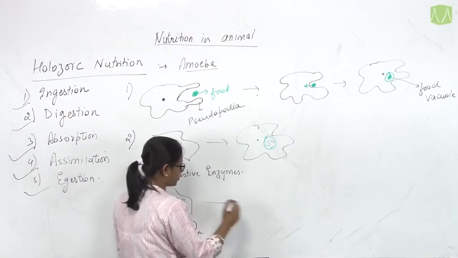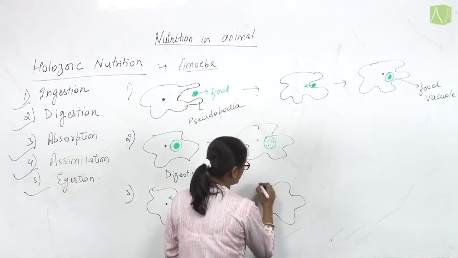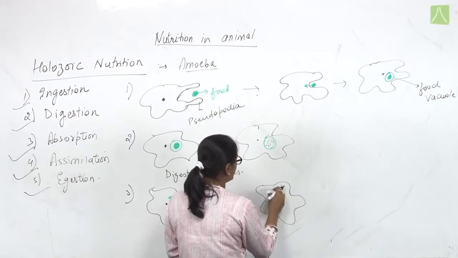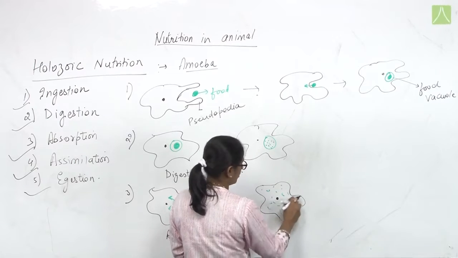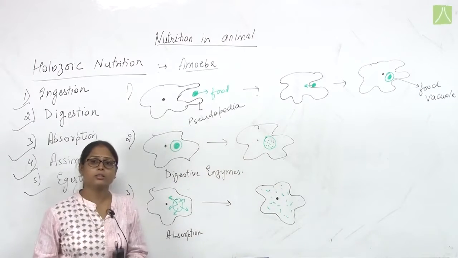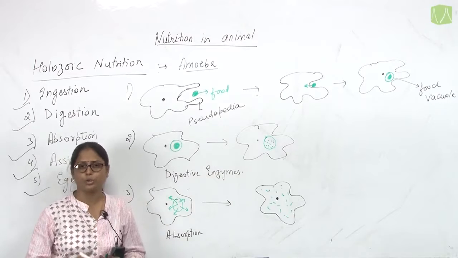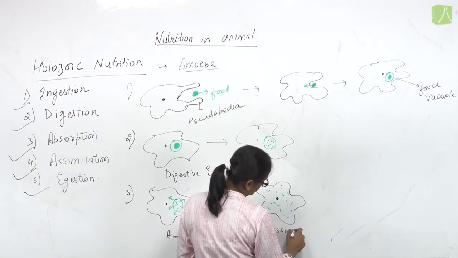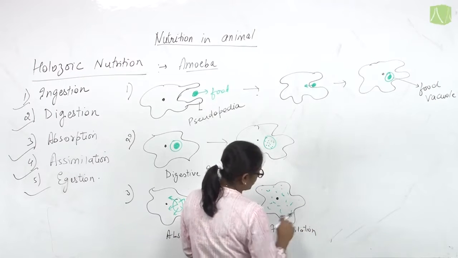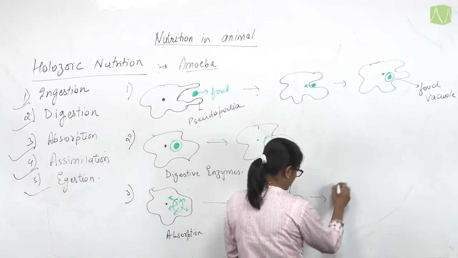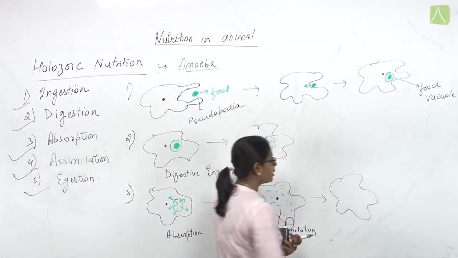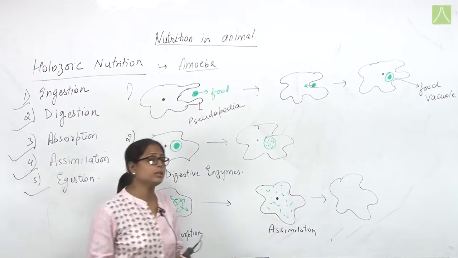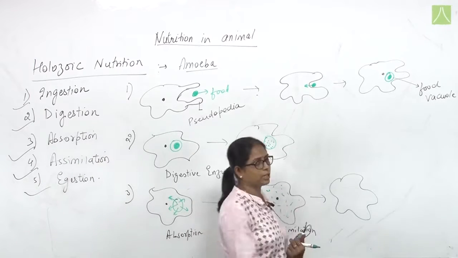Now after absorption, what happens? The digested food is then completely utilized by the cytoplasm, and this utilization of digested nutrients to produce energy is known as assimilation. But after complete digestion, absorption and assimilation, undigested material is left behind in the vacuole.